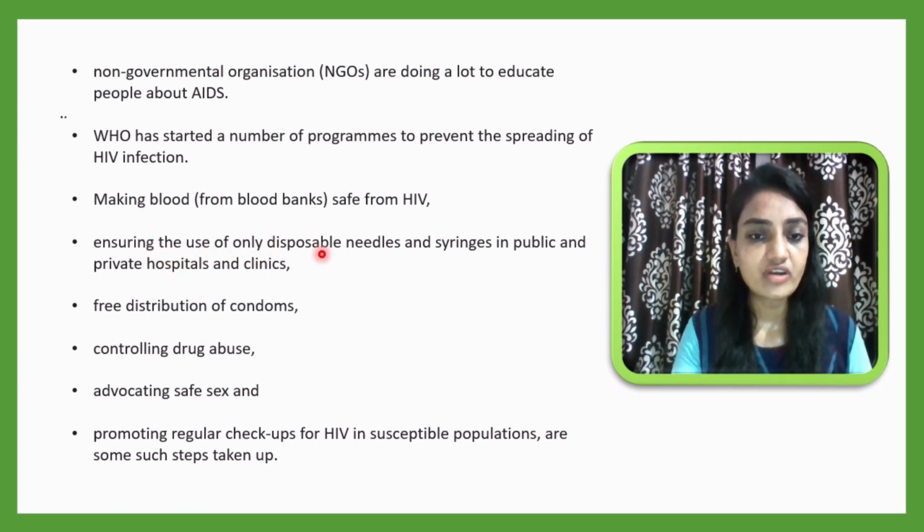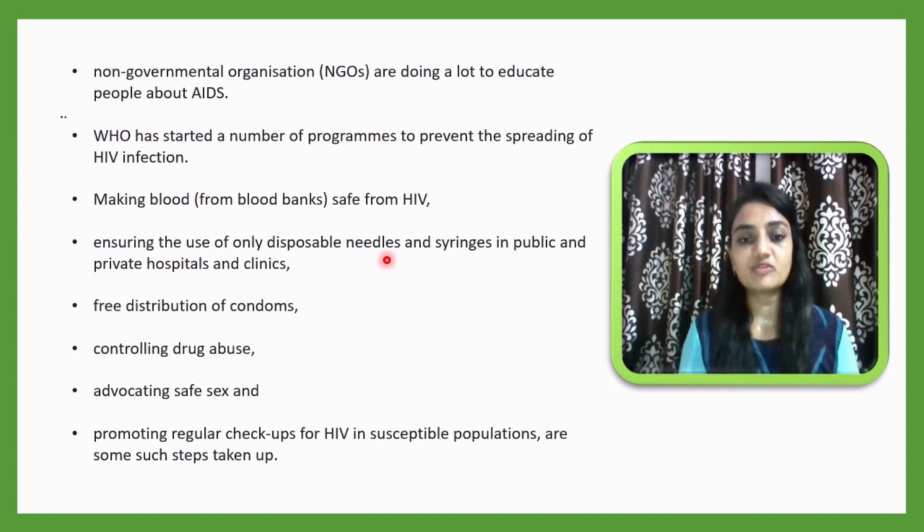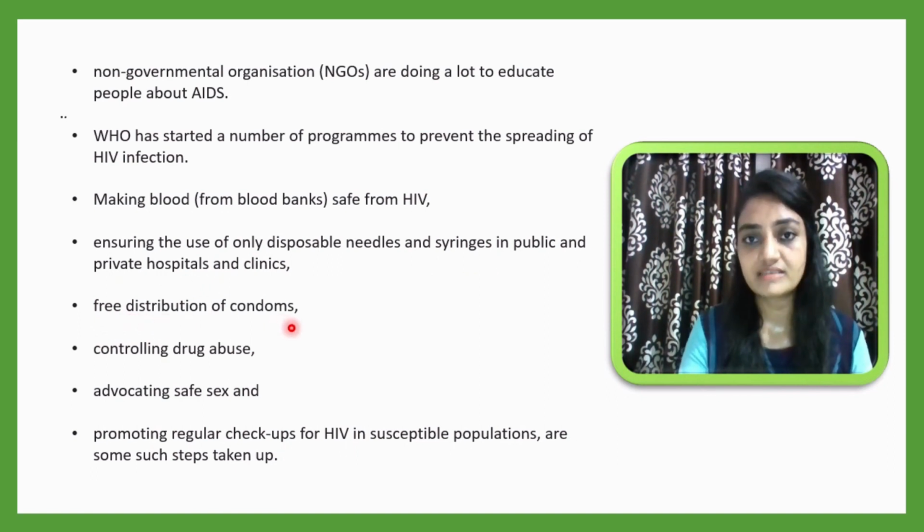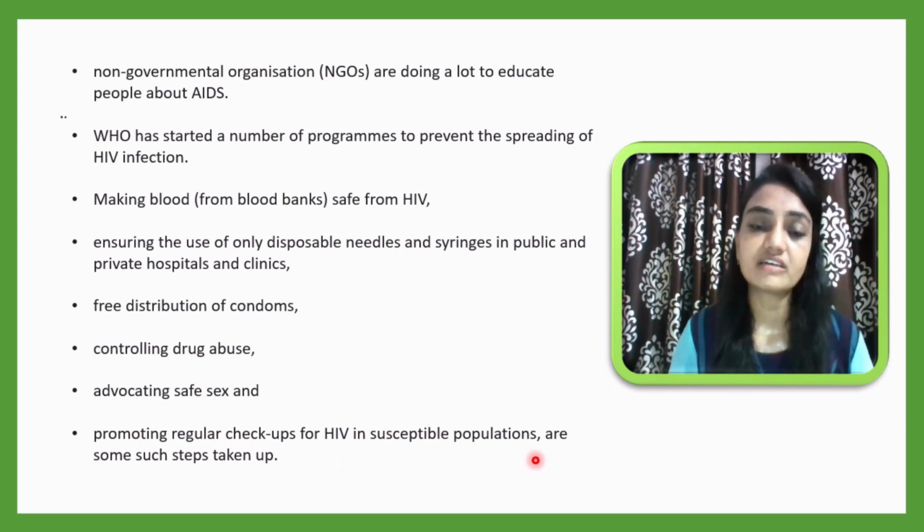ensuring the use of only disposable needles. If you want to avoid the disease, then you have to use disposable needles and syringes in public and private hospitals and clinics. Free distribution of condoms, since sexual intercourse is the main way this virus gets transmitted, may prevent that. Then controlling drug abuse, advocating safe sex, and promoting regular checkups for HIV in susceptible populations are some such steps taken. By using all these precautionary steps, we can prevent ourselves from HIV.